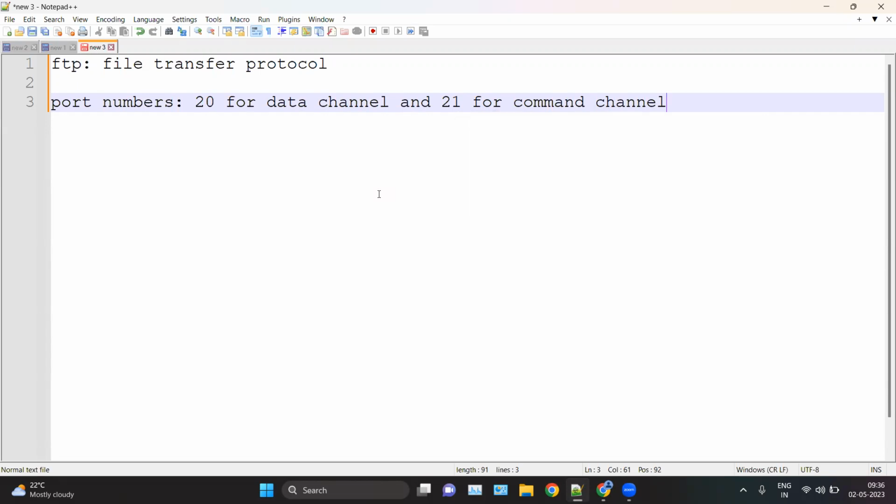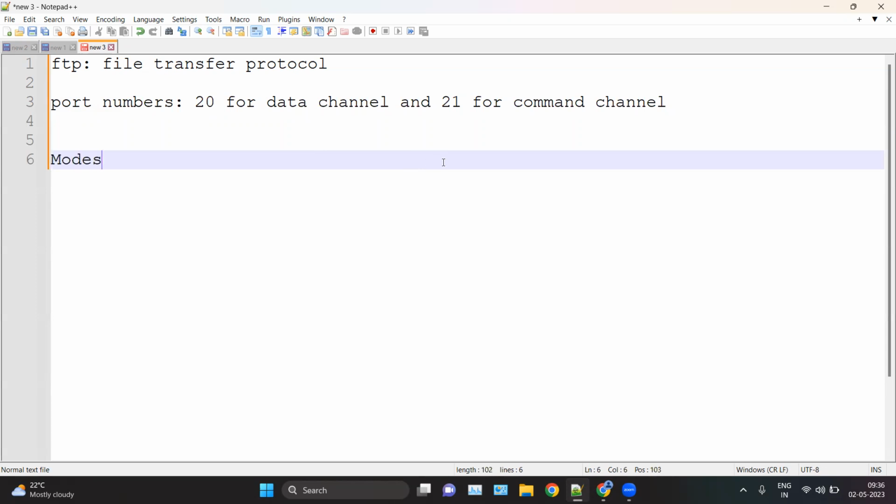So basically FTP operates on two port numbers: 20 for the data channel and 21 for the command channel, which is 20 for the file transfer and 21 for the command channel. That is clear, right? So basically FTP is used to transfer files. And in FTP, we have two types of modes: active, and the second one is passive.